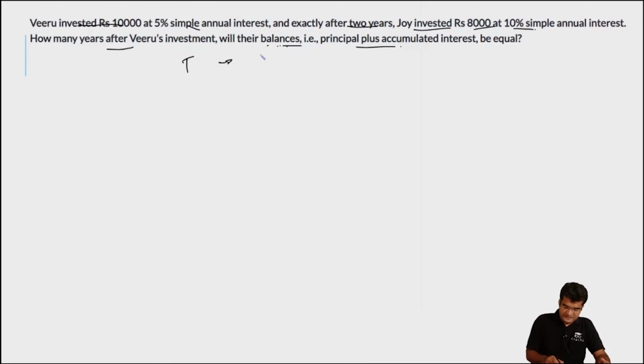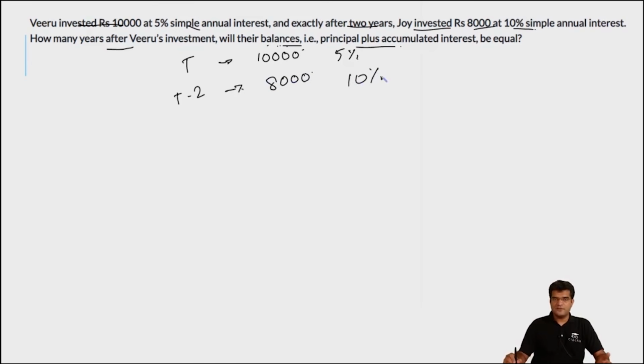The principal that he has invested is 10,000 and the simple interest is 5% per annum. And Joy has invested for T minus 2 years. The principal is 8,000 and the interest is 10%. So what is the total amount of Viru?